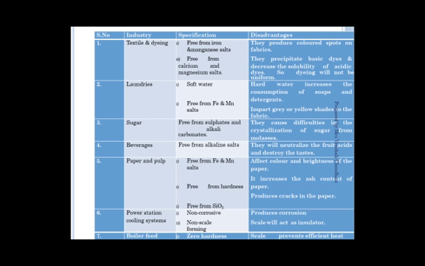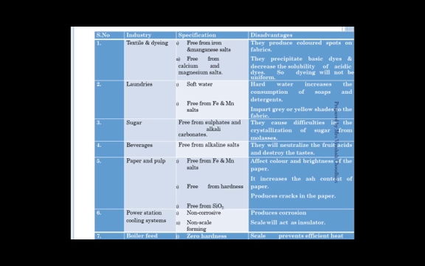If we use hard water for paper making or pulp making, the brightness and color of the paper are affected. It produces cracks in the paper. Power stations. Water is required for energy generation plants.